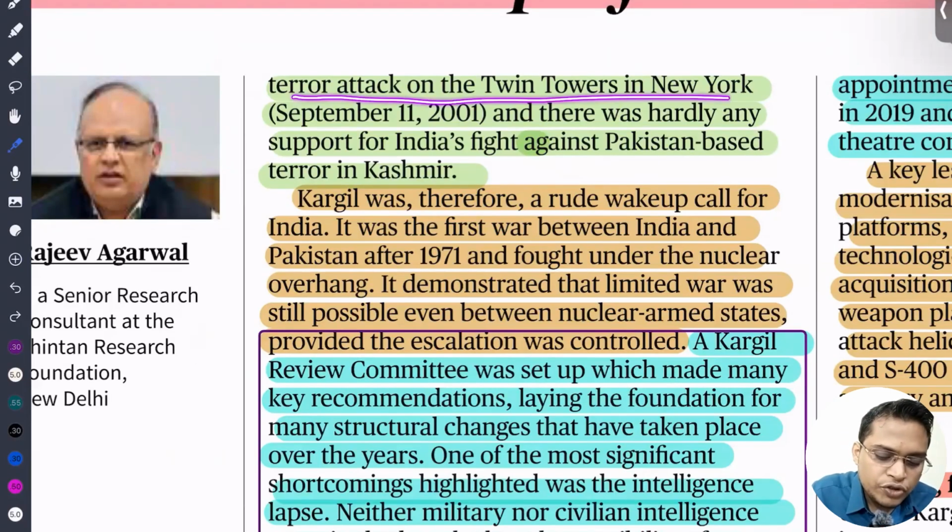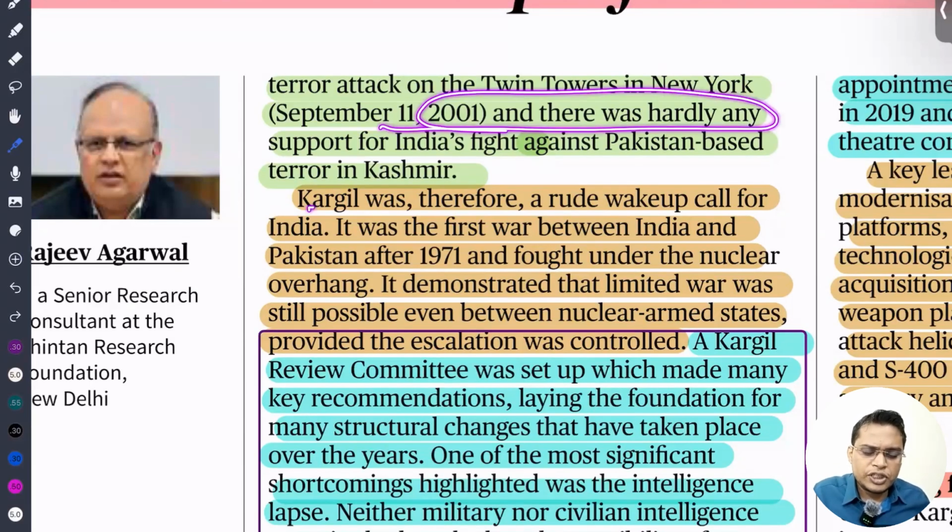At that time there was also the terror attack in New York, that is called 9/11. Because of that, no one was scared about India's attack. At that time we also had the parliamentary attack. So after this parliamentary attack,